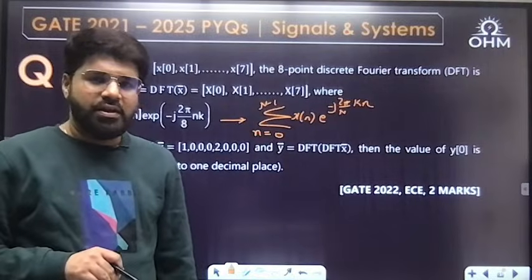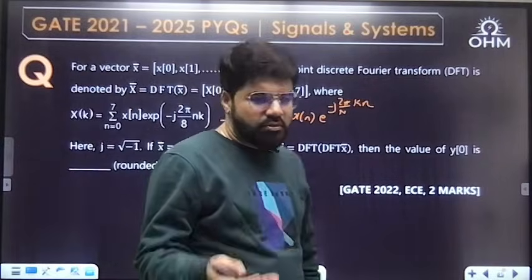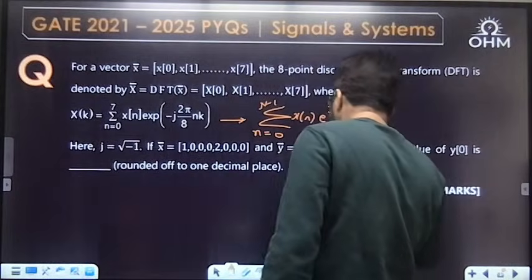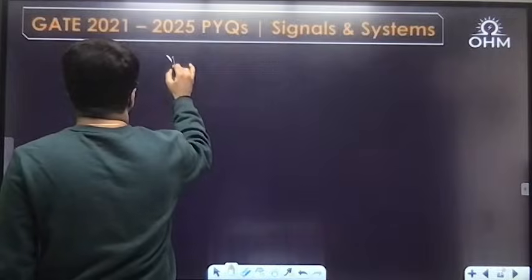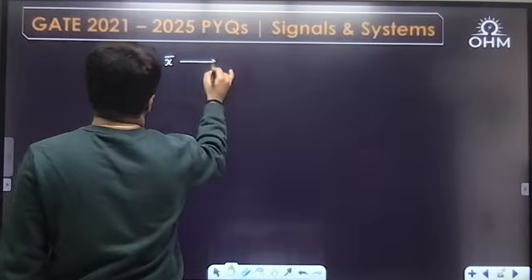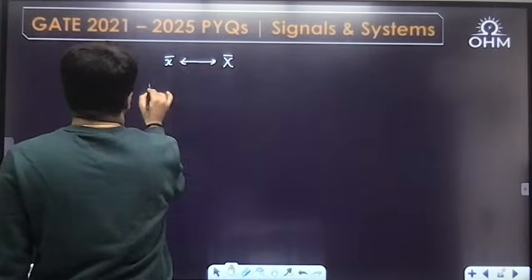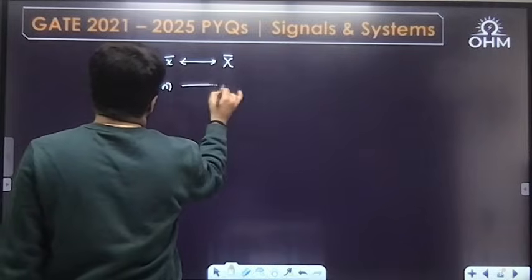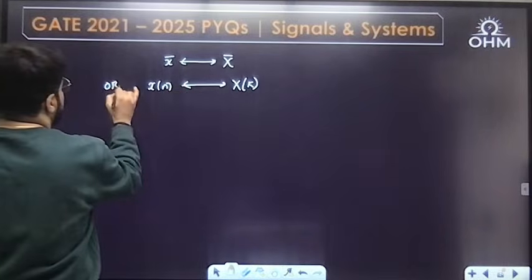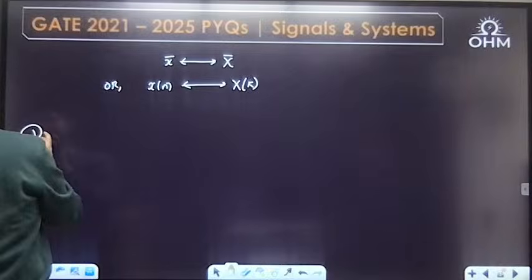DFT of DFT. Fourier transform of Fourier transform leads you towards the duality property. So this is on duality. See what they have told. This signal, small x bar, has the DFT capital X bar. Or let me write this way: xn has the DFT xk. Let us come to the usual notation. Let us write this way. Then duality.